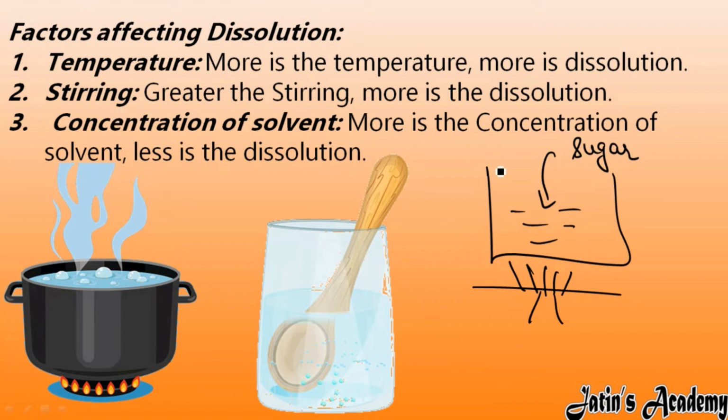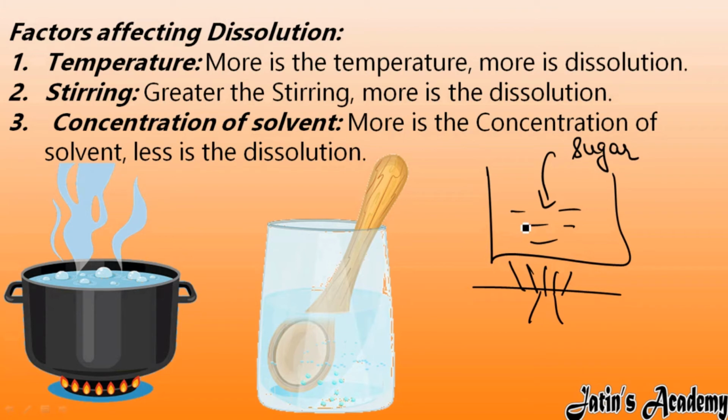Second, we are having stirring. If you do more and more stirring, the mixing of the two things will take place faster, or you can say dissolution will be more. Next we are having concentration of solvent.